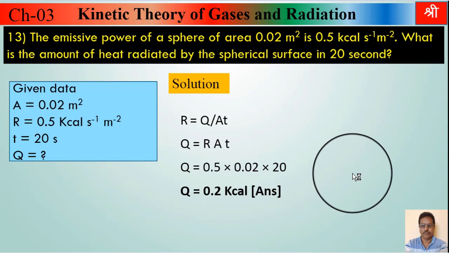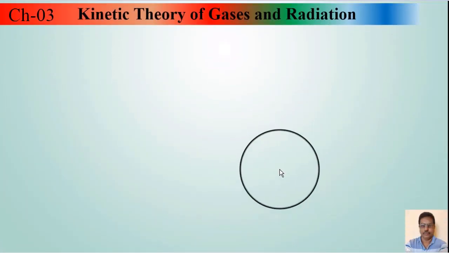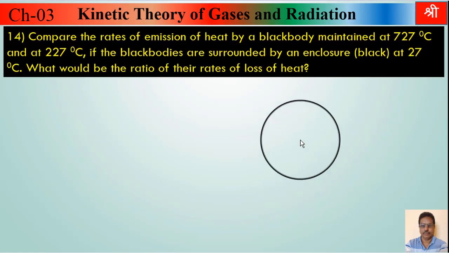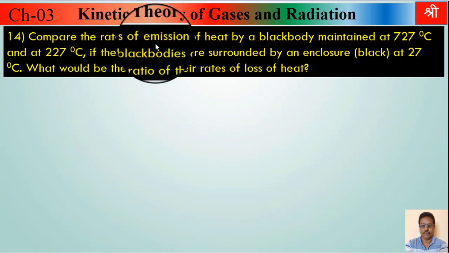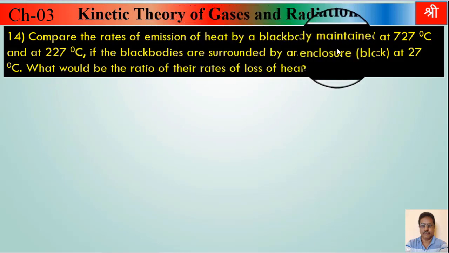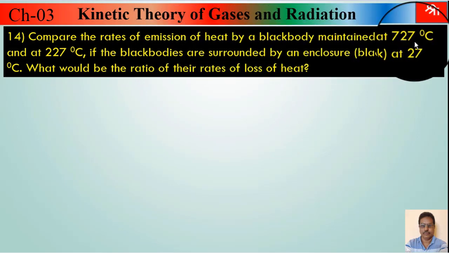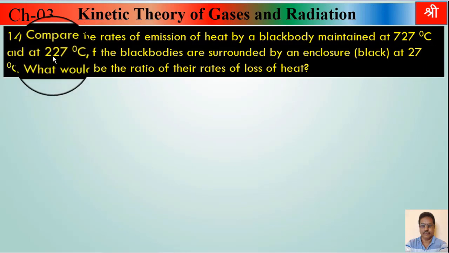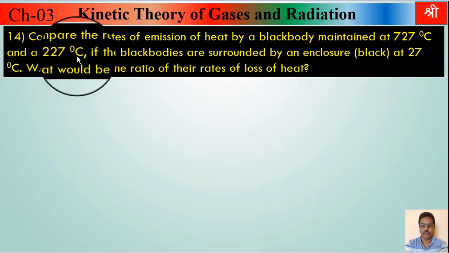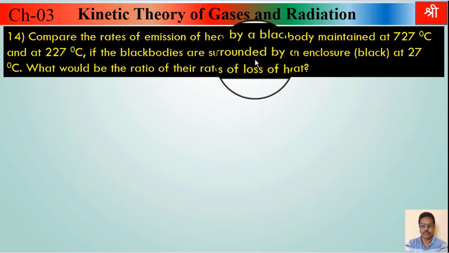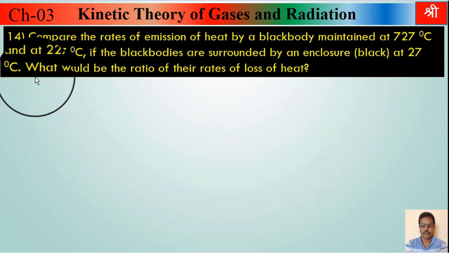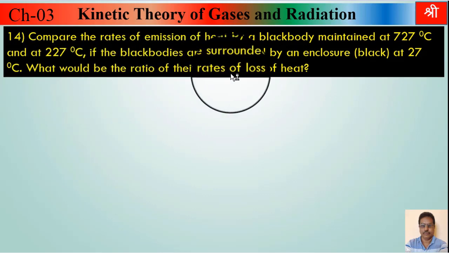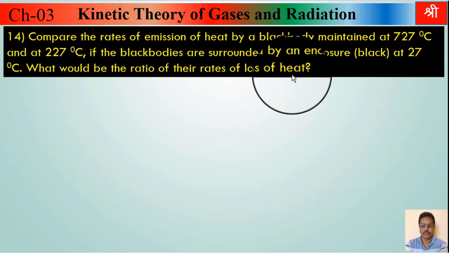Now the next, example number 14. What is that example number 14? Read that example carefully. Compare the rates of emission of heat by a black body maintained at 727 degrees Celsius and at 227 degrees Celsius. If the black bodies are surrounded by an enclosure at 27 degrees Celsius, what would be the ratio of their rates of loss of heat?